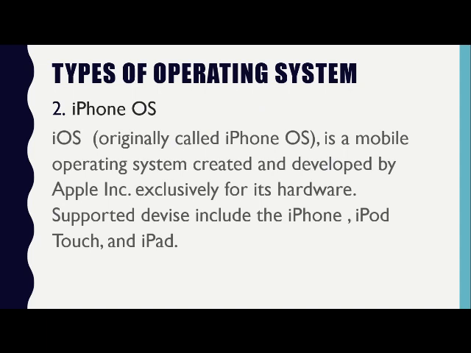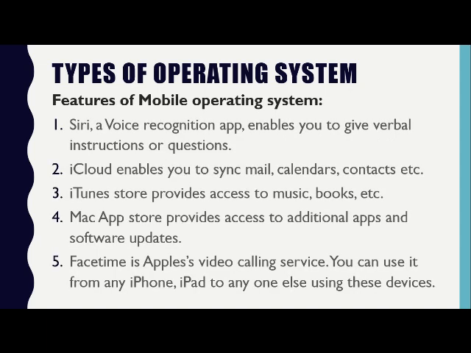Then we learned about iPhone OS, which is developed exclusively for Apple hardware only. Apple is a company which produces iPhones, iPads, iPods. With these names, you could more easily recognize the company. Moving further, we learned about the features of the iPhone iOS.